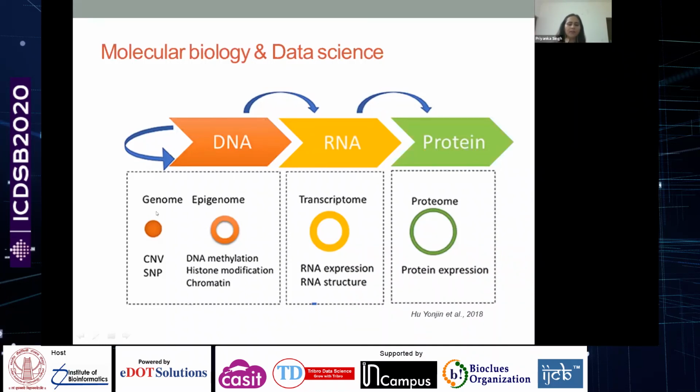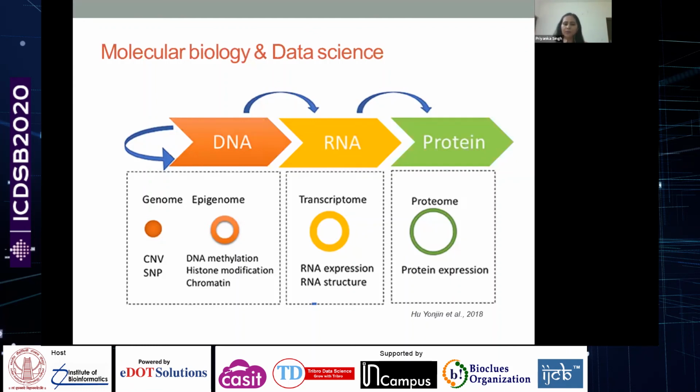So you now have several subfields emerging from the field of biology. For instance, you have the genome. Genome basically involves reading all the gene sequences. You have copy number variations in the genes, and single nucleotide polymorphisms. You're trying to make sense of what is going on, and why you have certain copy number variation between individuals. This kind of information is required because it will help you go in the direction of personalized medicine.